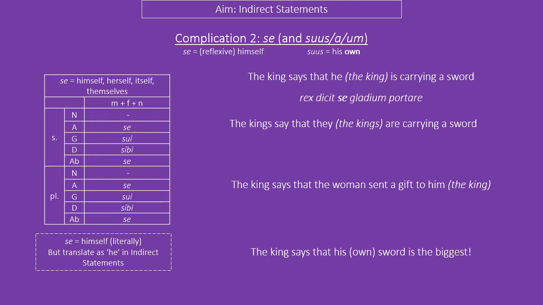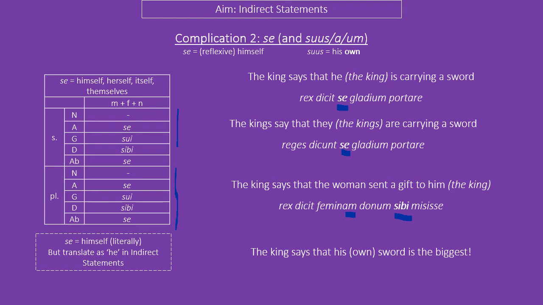So here we can see the king says that he, se, is carrying a sword. So we know he is talking about himself because it's reflexive. Technically, literally, that sentence would say, "the king says himself to carry a sword." Please don't write himself in that sentence. It sounds very clunky in English. Notice the second one down. The kings, plural, say that they are carrying a sword. Se is the same in the singular as in the plural, so be careful with that one. The king says that the woman, notice she's accusative because she is the subject of the indirect statement, sent a gift to him, so that's dative.